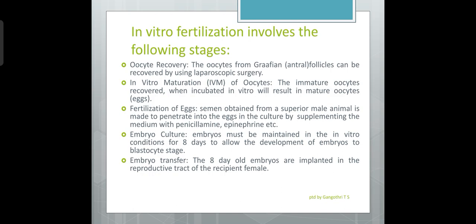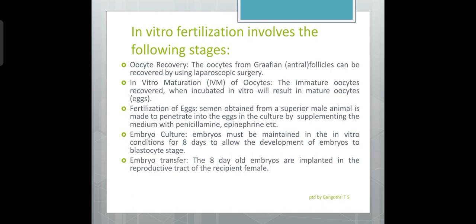Next step is in vitro maturation, that is IVM of oocytes. The immature oocytes recovered in the above step, when incubated in vitro, will result in mature eggs or mature oocytes.